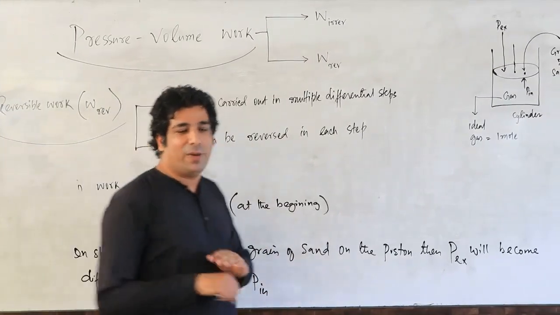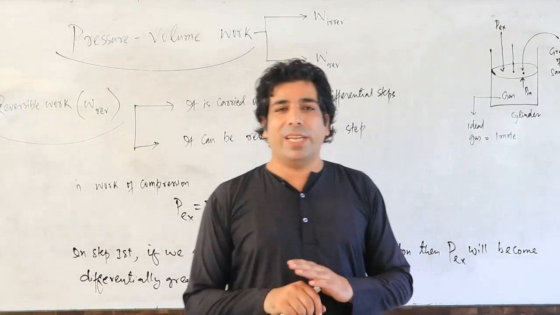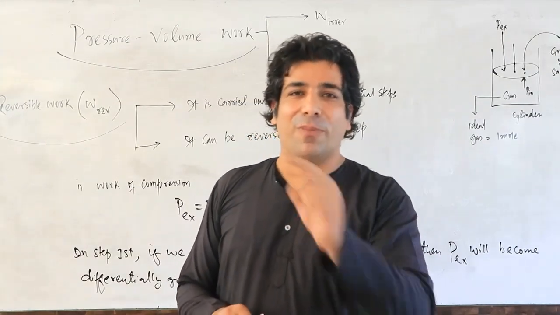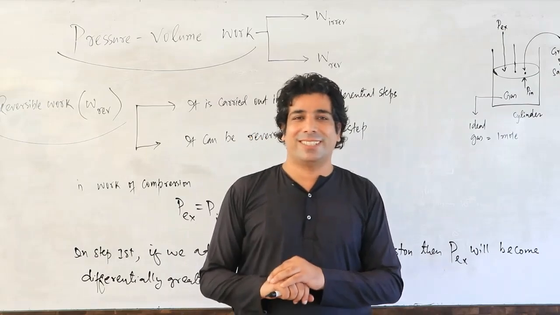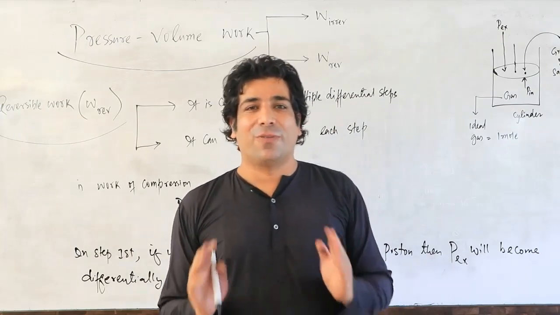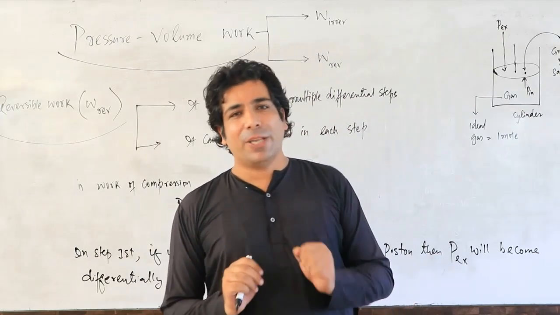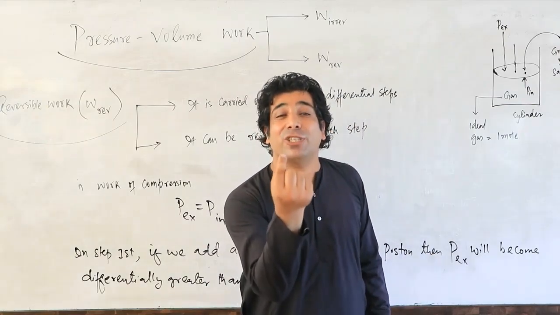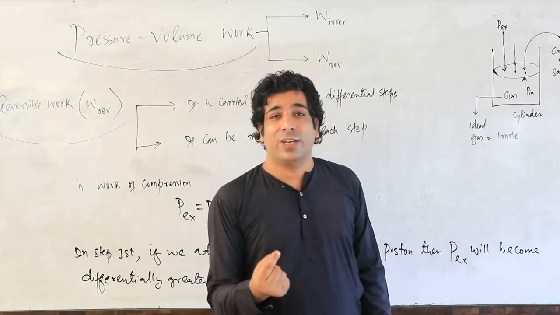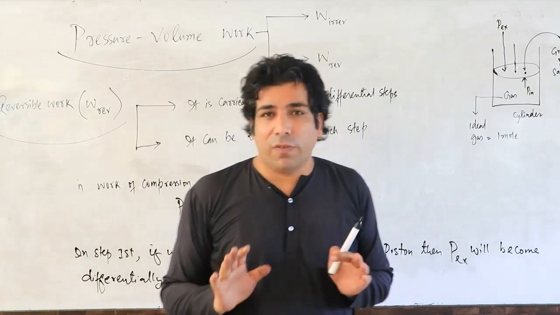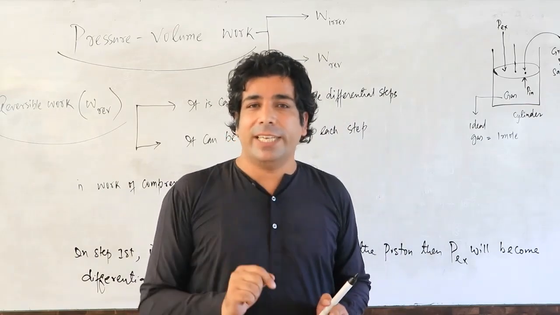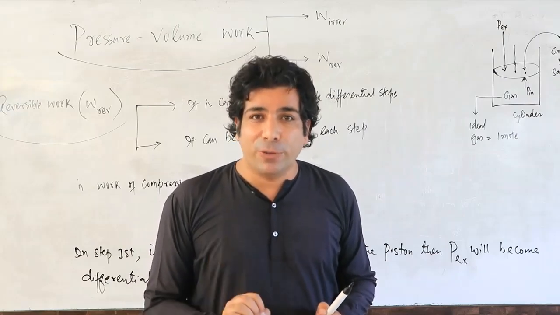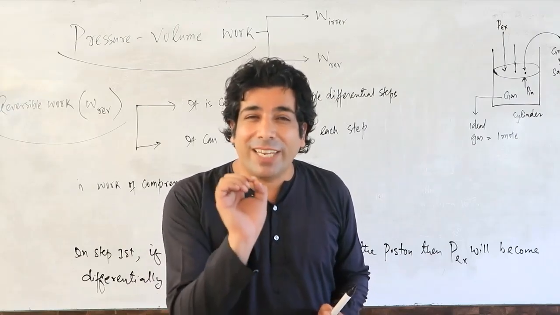So remember, when P external is greater than P internal, then the work of compression will take place, my dear friends. Yes or no? So work of compression is now possible. But P external is only slightly, or differentially, greater than P internal. So there will be work of compression, and the volume will decrease, but the decrease in volume will be very, very little.